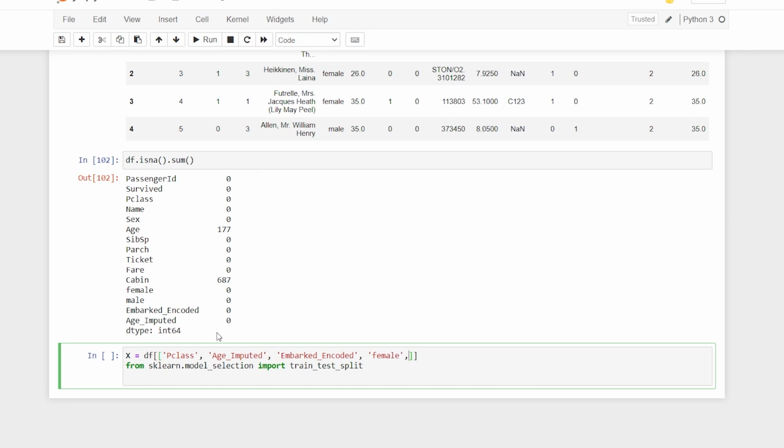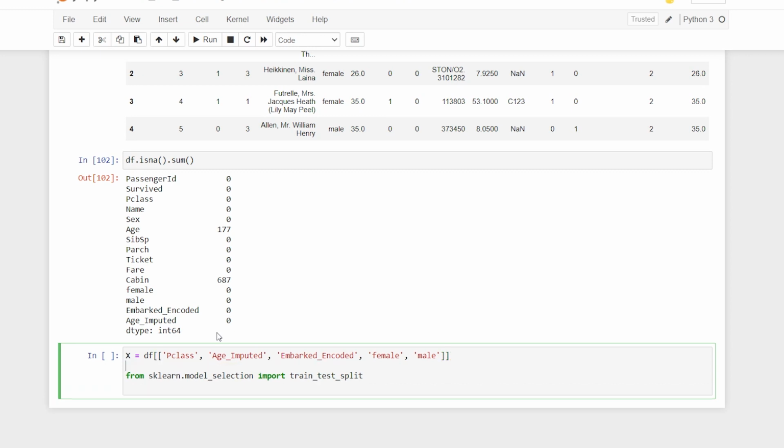I think our model is going to yield a better accuracy now. And similarly for y, I can say df, and I'll just give it survived.